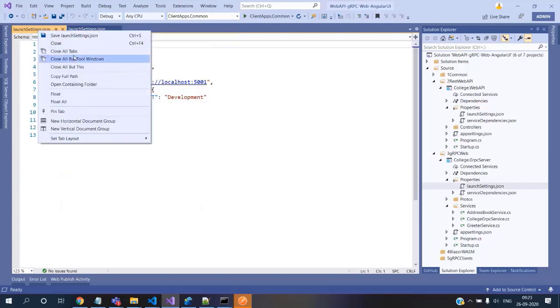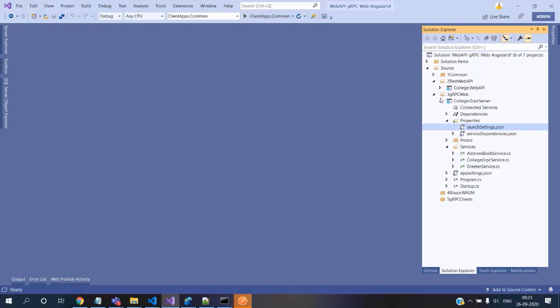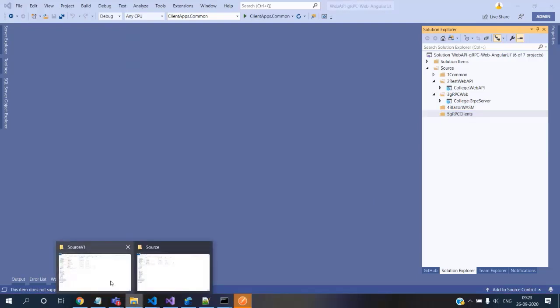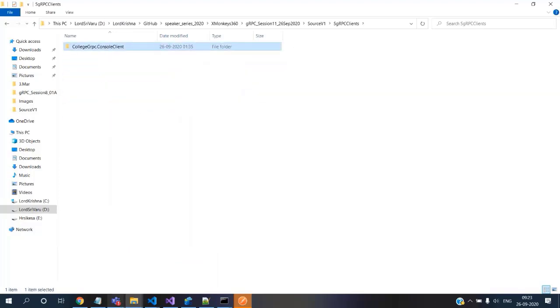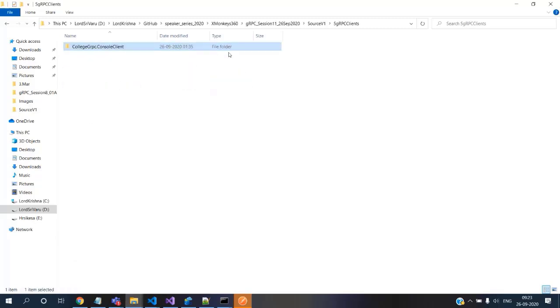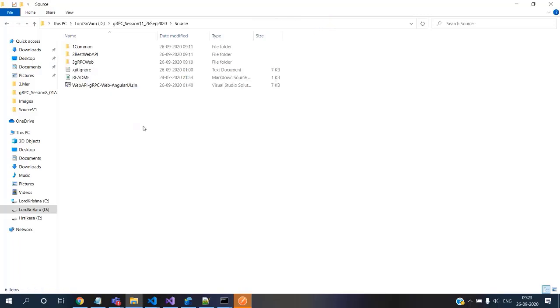So let's quickly do a hello world of validation, and then we can take it forward from there. Before that, we need one item for the client, a console app, so that we can quickly test all these things and move further. I'll paste it here. Right, cool.